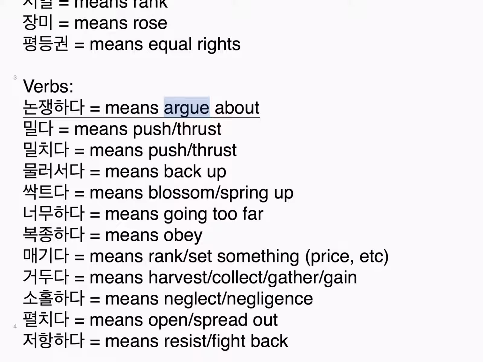Verbs. 논쟁하다, means argue about. 밀다, means push, thrust. 밀치다, means push, thrust. 물러서다, means back up. 싹트다, means blossom, spring up. 너무하다, means going too far. 복종하다, means obey. 매기다, means rank, set something, price, etc. 거두다, means harvest, collect, gather, gain. 소홀하다, means neglect, negligence. 펼치다, means open, spread out.